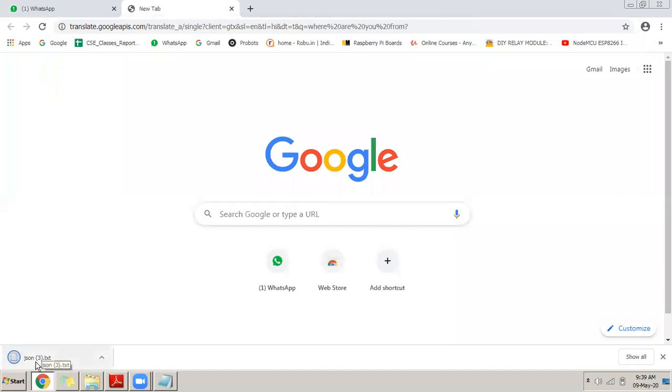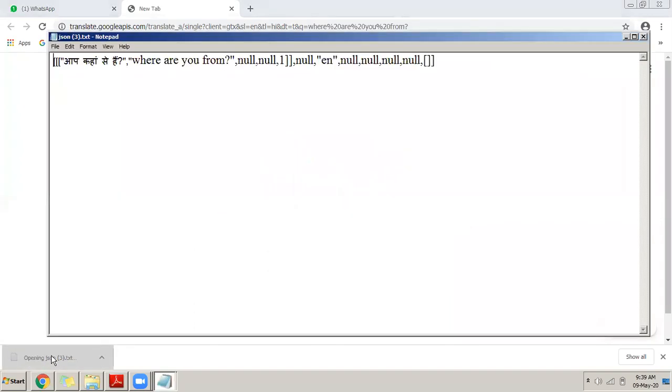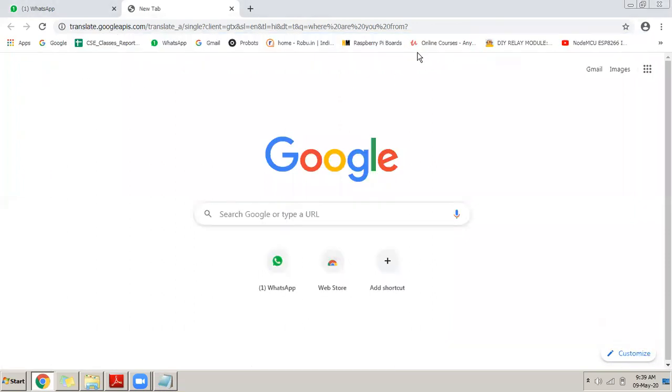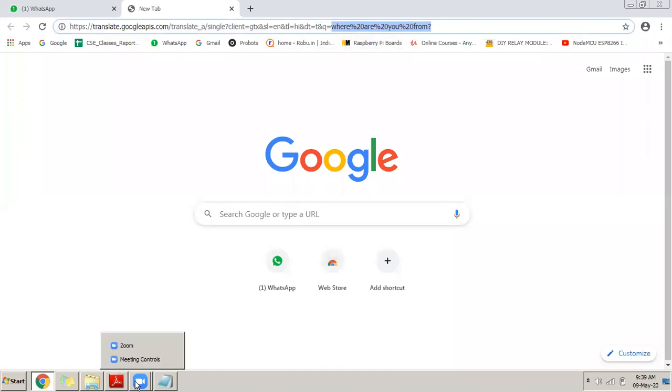One more text file will get downloaded here. You can see it got downloaded. When I click on that, it displays "aap kahan se hain." See how beautiful this web service is. I have to pass to it an English sentence and mention from which language to which language you want to convert this. Then it will give me back the translated sentence.